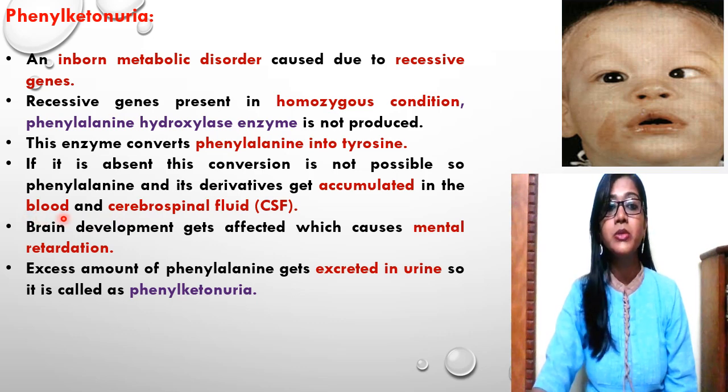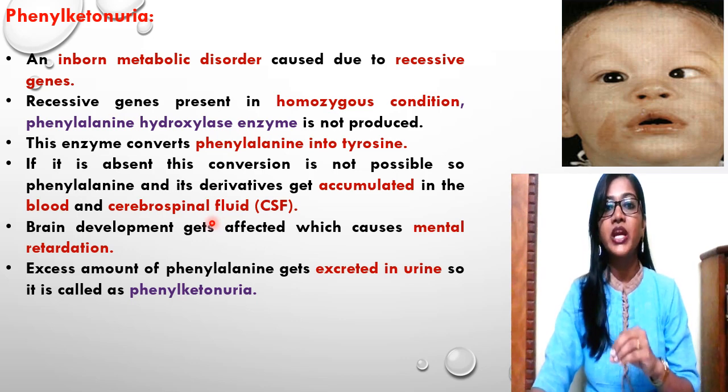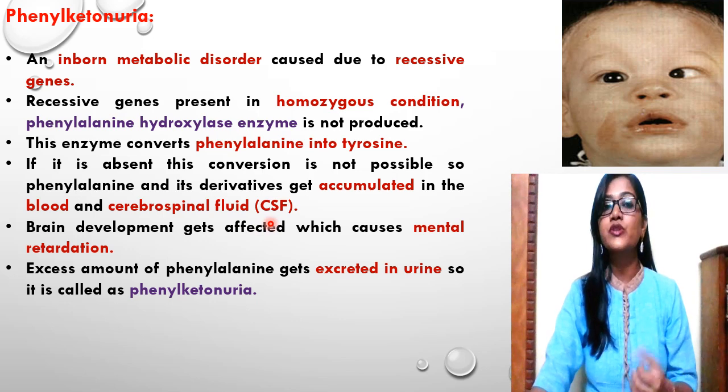inside the bloodstream, as well as in the CSF, the cerebrospinal fluid in which the brain is suspended. The accumulation of phenylalanine and its derivatives mainly occurs in the bloodstream and in the CSF.